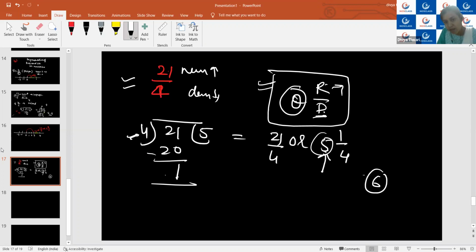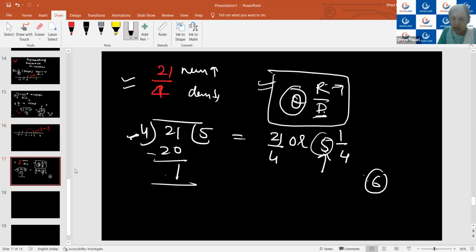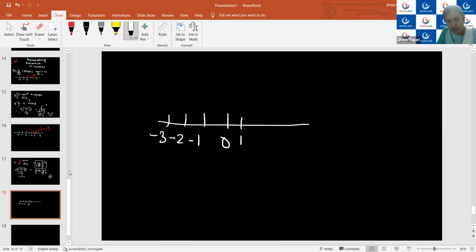So I will be splitting between 5 and 6. As here you can see that I was having 3 whole 2 upon 5, so I have split it between 3 and 4. Vedant? Yes, ma'am. Okay. So now I will be splitting this between 5 and 6. Again 0, 1, -1, -2, and so on, -3. Here +1, +2, +3, +4, +5, and 6.